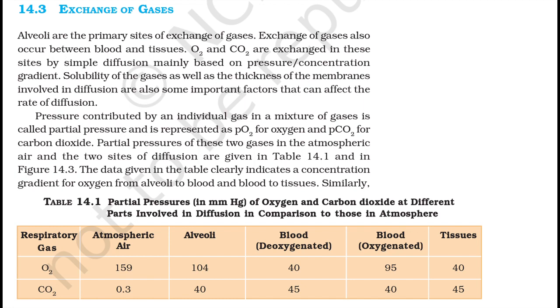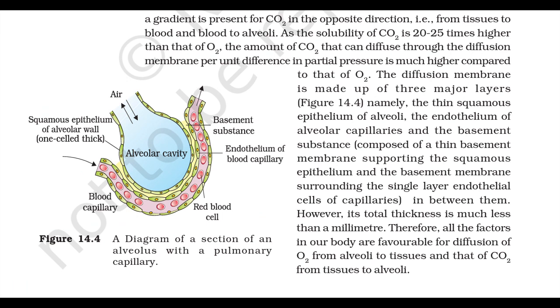Similarly, a gradient is present for CO2 in the opposite direction, that is from tissues to blood and blood to alveoli. As the solubility of CO2 is 20 to 25 times higher than that of O2, the amount of CO2 that can diffuse through the diffusion membrane per unit difference in partial pressure is much higher compared to O2.